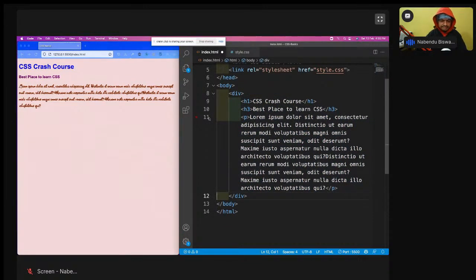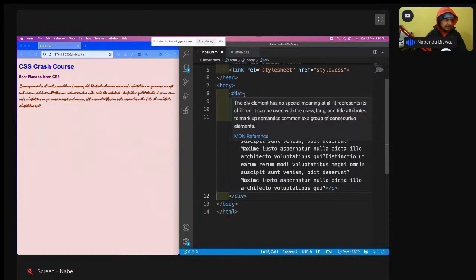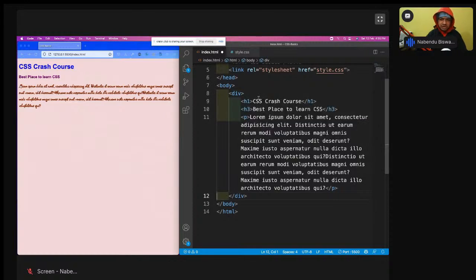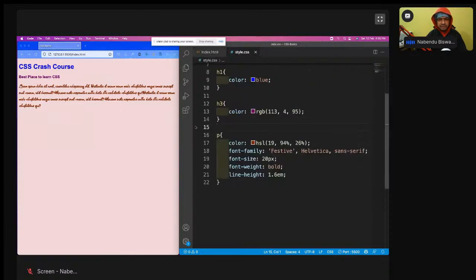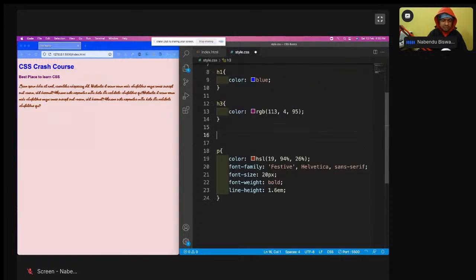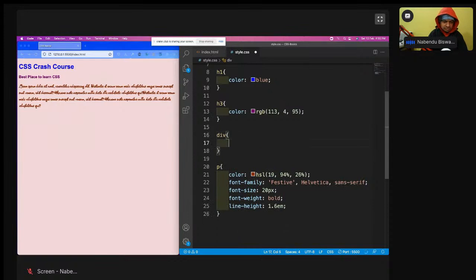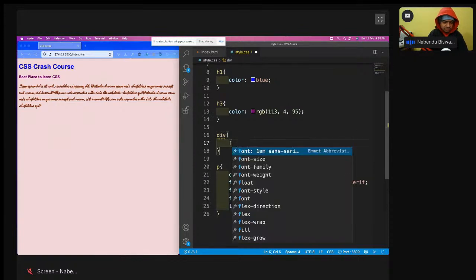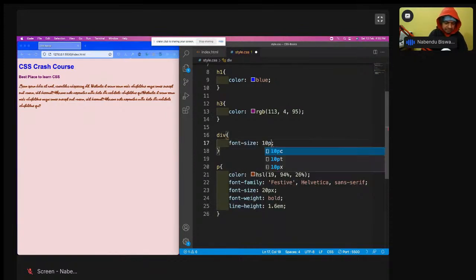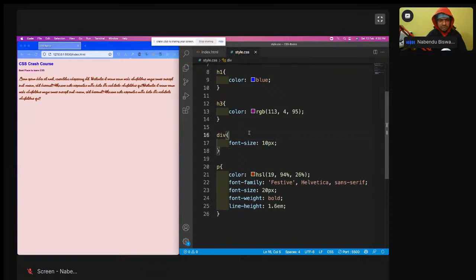I have created a div, and inside this div all these things, h1, h3 and p, are there. Okay, I'll save it. Now this div I'll make with a font size of 10 pixel. Okay, save it. So I made the font size 10 pixel.